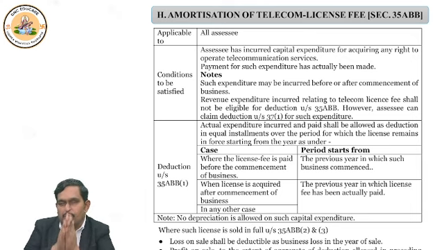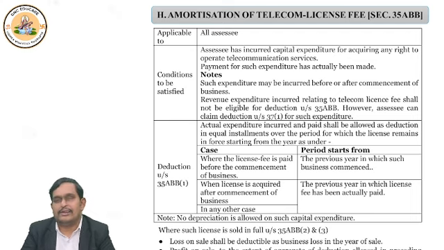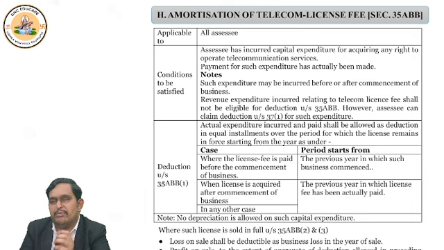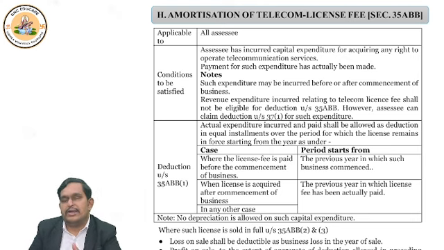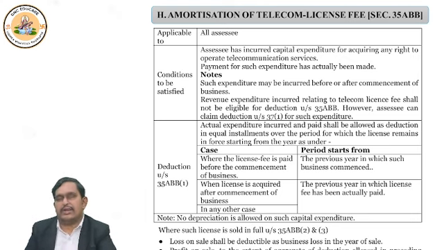So what did you learn in the whole discussion till now? First thing, this section 35ABB talks about amortization of telecom license. A similar section is 35ABA, amortization of spectrum. Spectrum is internet, telecommunications license is call. Applicable to all assessees. It should be a capital expenditure, basically license fees paid to government. It should be actually paid, then only you claim deduction. And third point is payment can be before commencement or after commencement. Revenue expenditure is not counted.